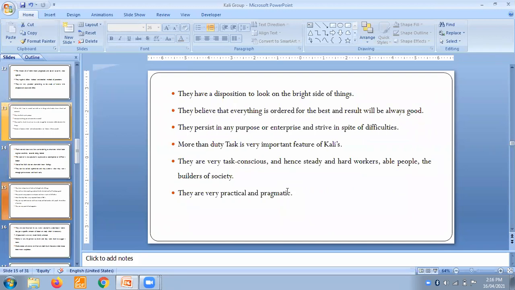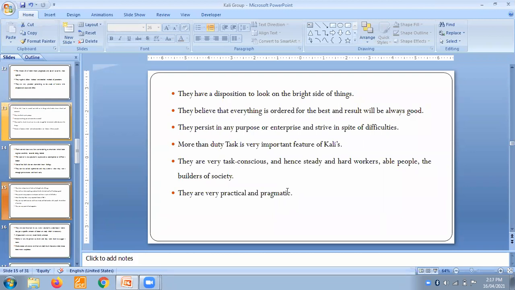They have a disposition to look on the bright side of things. They are not fault-finding people, really not fault-finding people like your Sonita. They always try to look at the bright side of things. They believe that everything is ordered for the best and the result will always be good. Whatever is going to happen, it will be best, and they really work very hard on it.